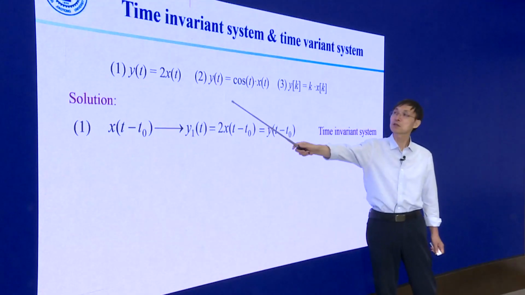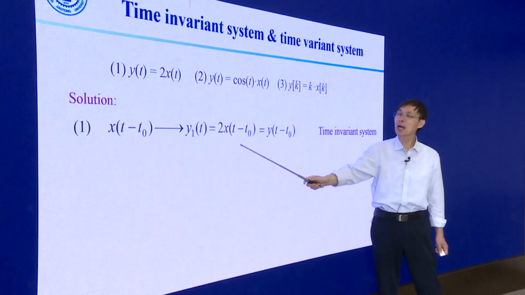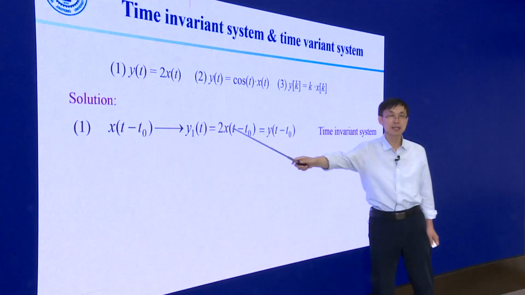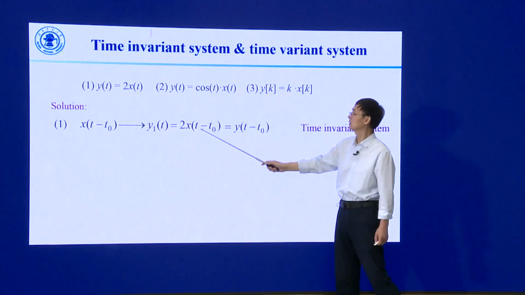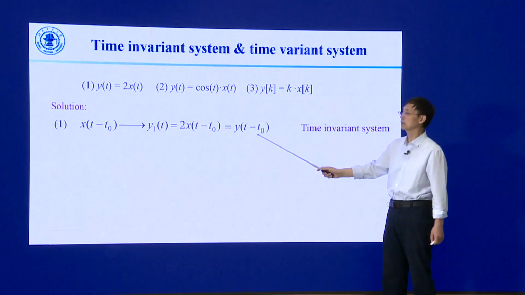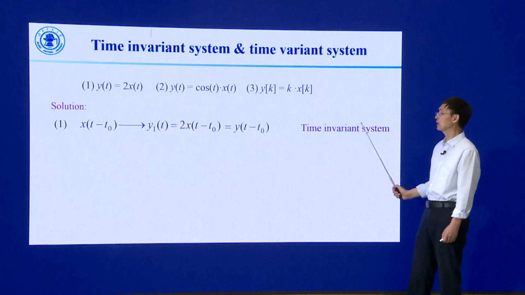For the first system, if the input signal x of t is time shifted by t0, we can get its output signal is also time shifted by t0. So the system is time invariant.